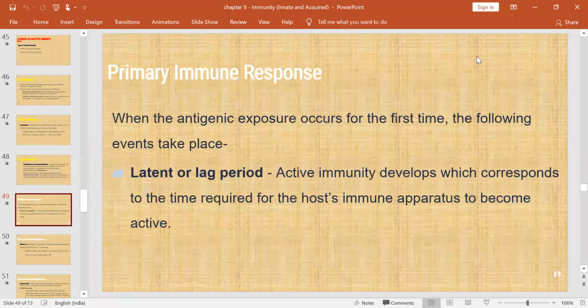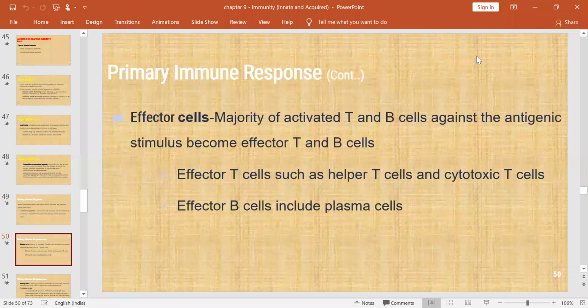And the other thing, primary immune response and secondary immune response. What is primary immune response? When antigen exposure is there for the first time. The following steps will take place. First is the latent or lag period. This corresponds to the time required for the host immune apparatus to become active. So that is the latent or lag period.